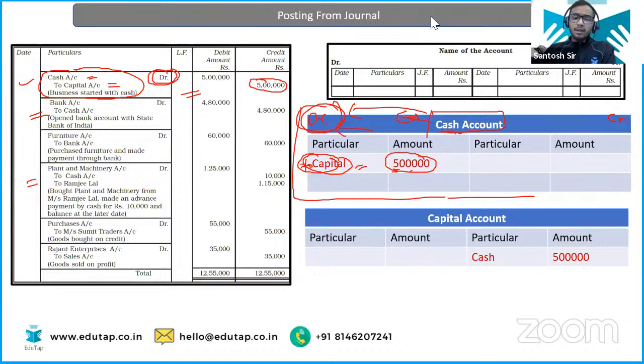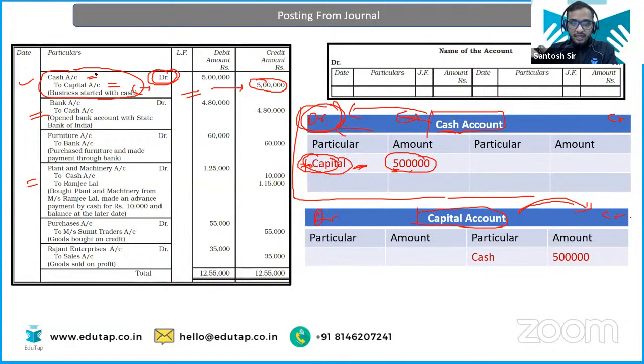Now, second, capital. Now we have to prepare the ledger account of capital. I have told you this is the debit side, this is the credit side. Capital is getting credited here, so on the credit side you are going to enter your transaction. What is getting debited?